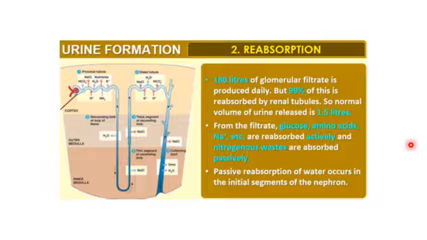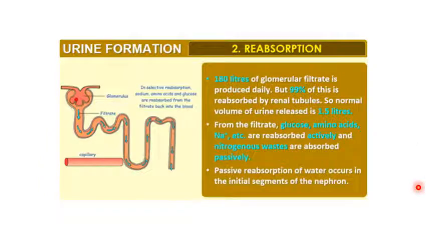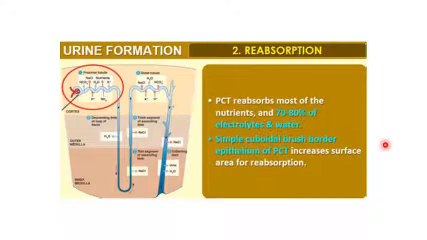Passive reabsorption of water occurs in the initial segments of the nephron. So in this way, 180 liters of glomerular filtrate is produced daily, and as we discussed earlier, most of it will be absorbed here. So this is called selective reabsorption because we are selectively reabsorbing glucose, amino acids and sodium, and then the rest of the fluid goes away. The PCT reabsorbs most of the nutrients and 70 to 80% of electrolytes and water. The simple cuboidal brush border epithelium of PCT increases the surface area of reabsorption.